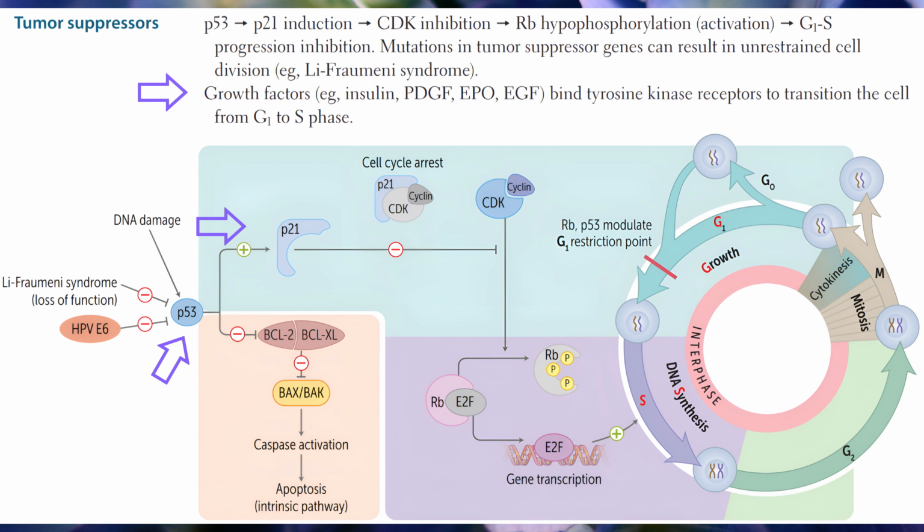Growth factors bind tyrosine kinase receptors to transition the cell from G1 to S phase. Growth factors include insulin, platelet-derived growth factor, erythropoietin, and epidermal growth factor.